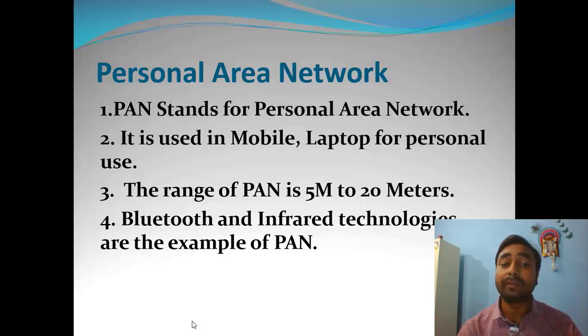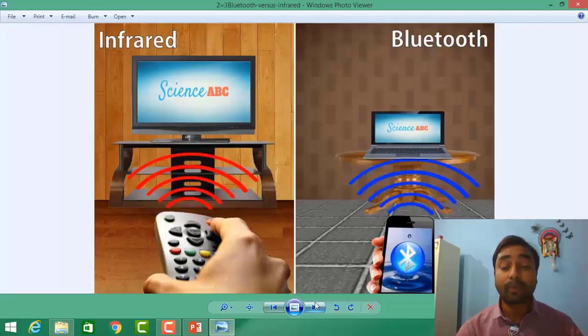Bluetooth, you might have observed, is given in our mobile phones, and infrared is in our remote controls while accessing the TV or any digital device. We must have seen that remote controllers are there, and in them infrared technology is used. I'm going to show you how it works. See here, this is an example of infrared. There is a television, and by using the remote control, information is being shared. Whatever command the user gives, it gives the response accordingly.